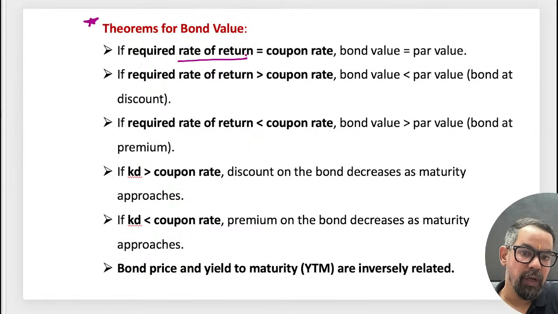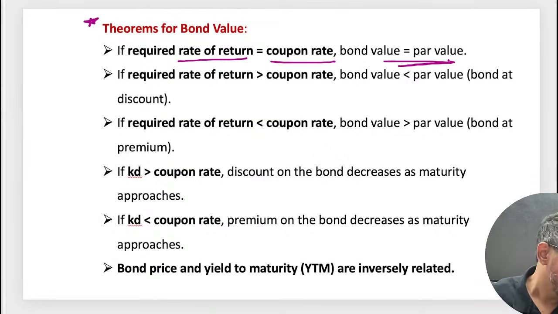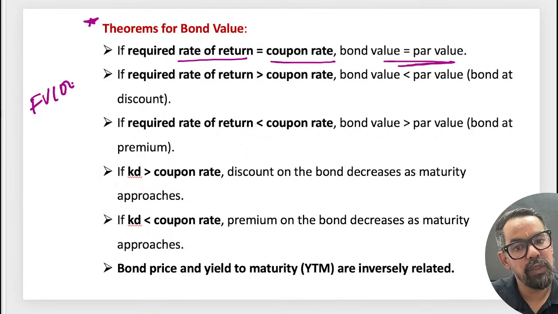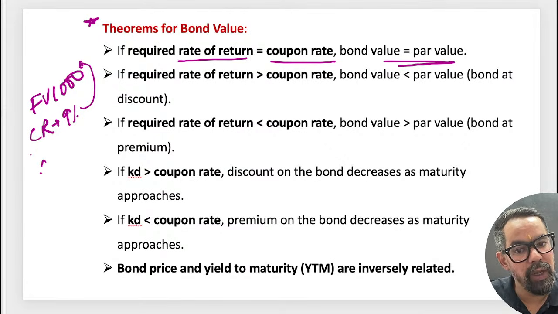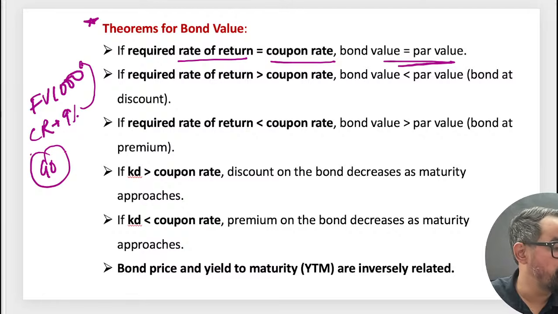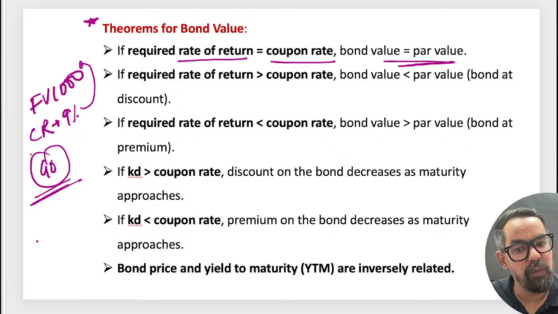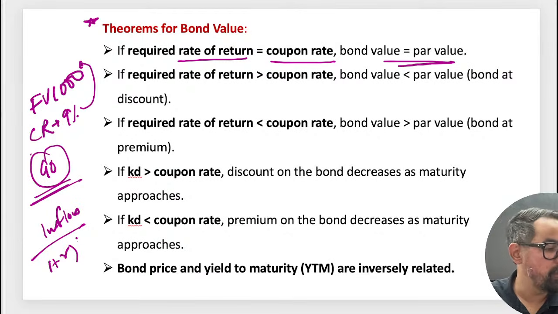So if required rate of return is equal to coupon rate, bond is trading at par value. How are we taking 90? 90 is basically because the face value was 1000 and the coupon rate is 9%. So 9% of 1000 is equal to 90. This is what we are getting yearly, right? So that's why 90 inflow. The formula is inflow, that is interest, divided by 1 plus r. Okay, so that is the case.